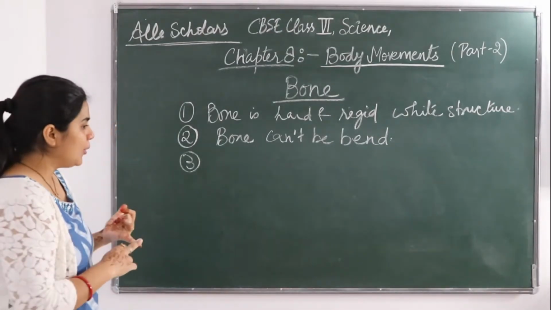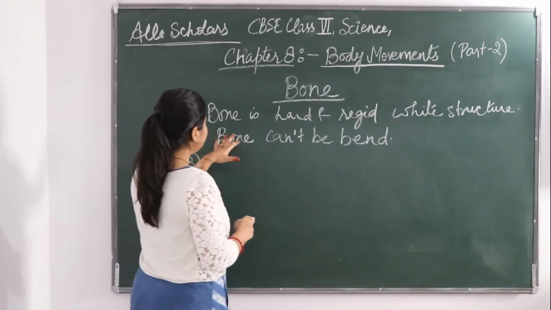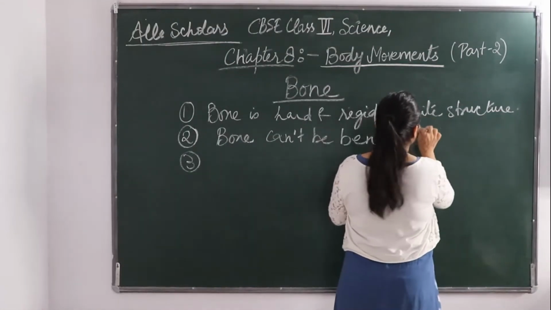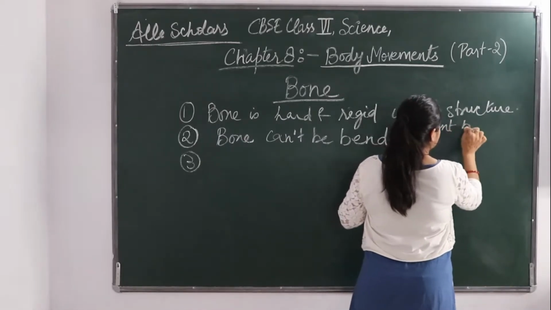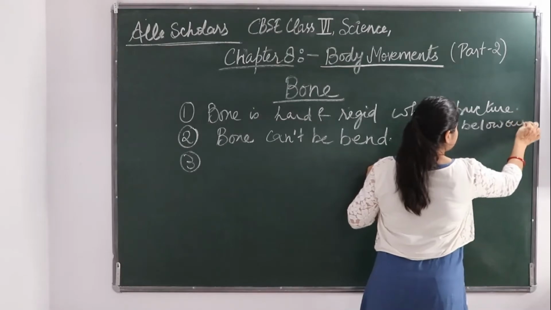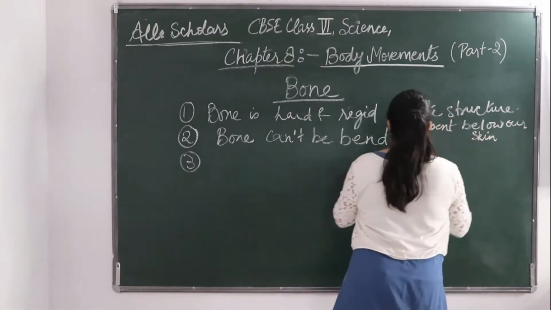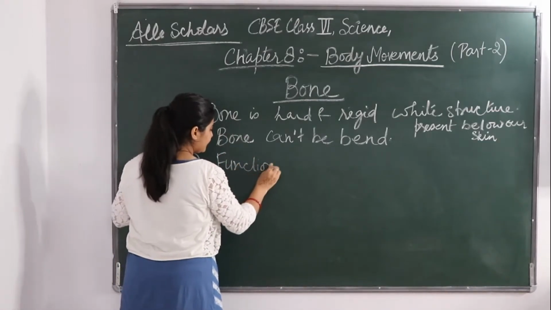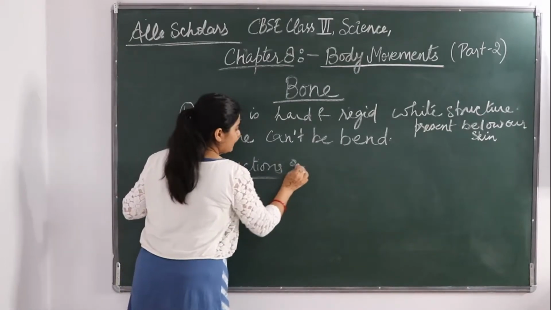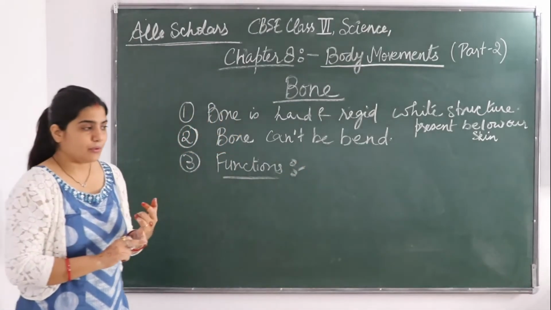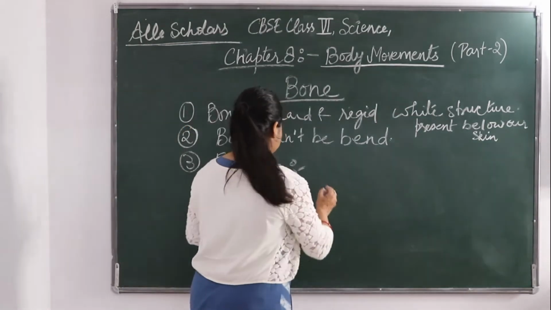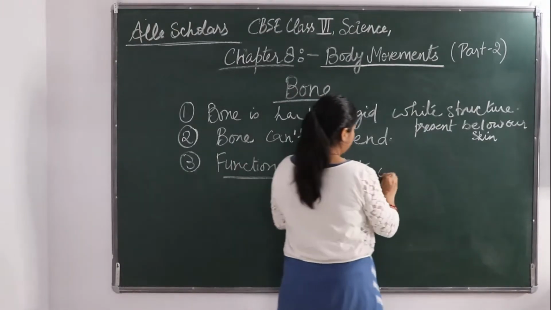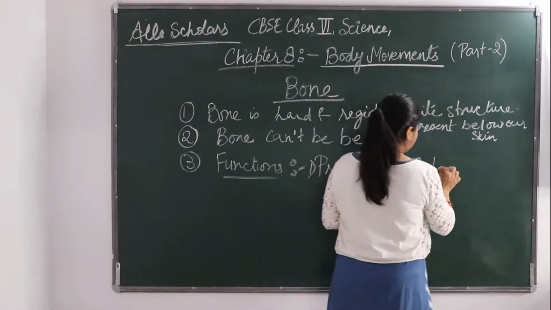अब फंक्शंस क्या हैं बोन के? We know that bone is a hard and rigid white structure. I forgot to write present below our skin. अब फंक्शन की बात करें तो बोन्स के फंक्शन क्या हैं? So the very important function is that it gives protection to our internal organs.